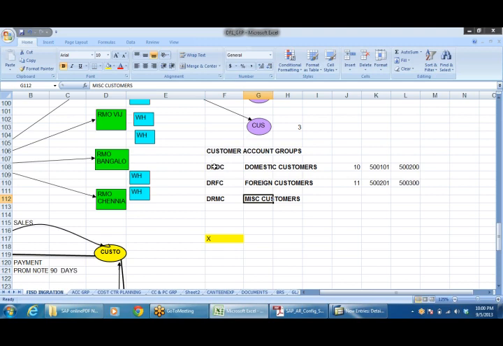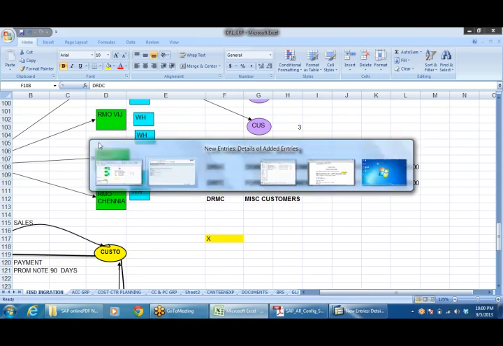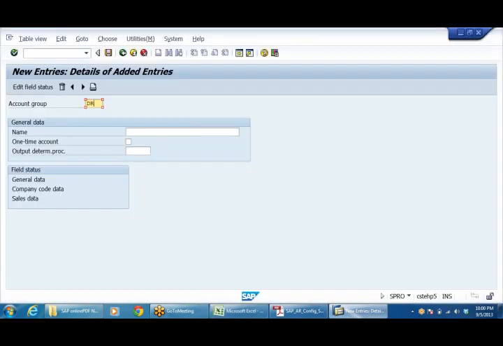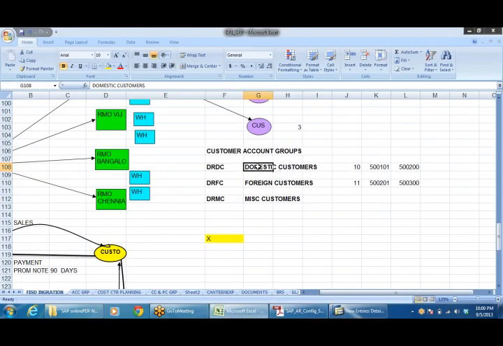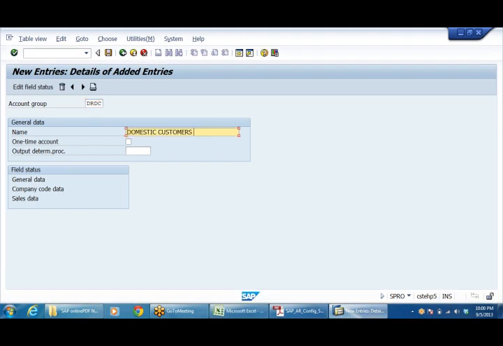Right. So our company code, Dr. Reddy Labs. So DRDC means Dr. Reddy Labs domestic customers. Right. Domestic customer group DRLB. And here I'm creating a group.